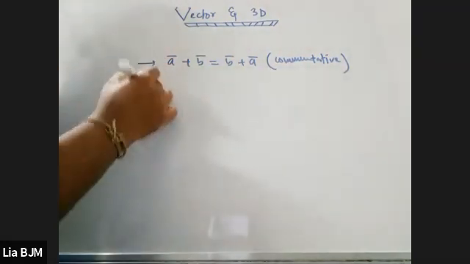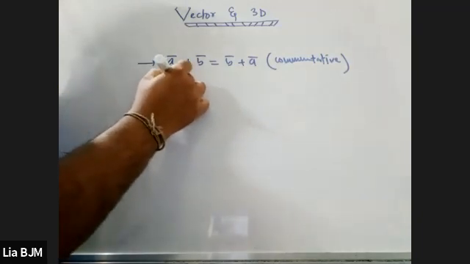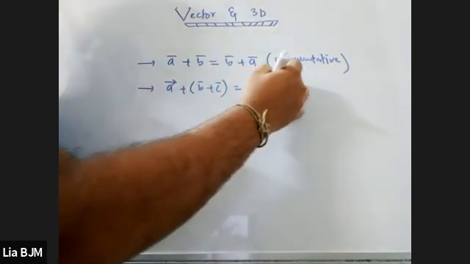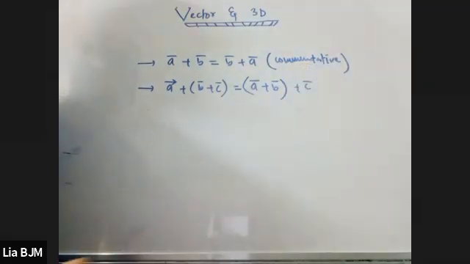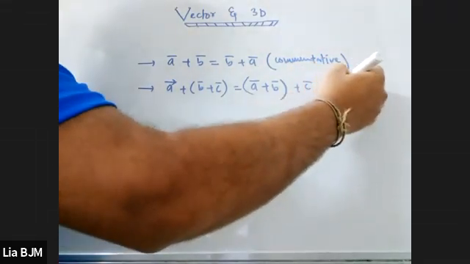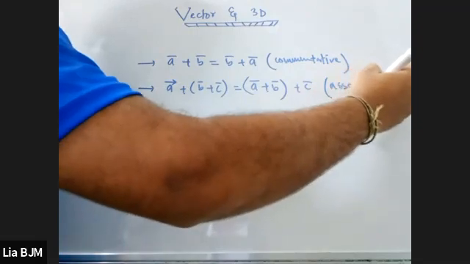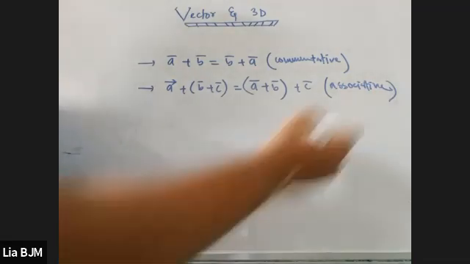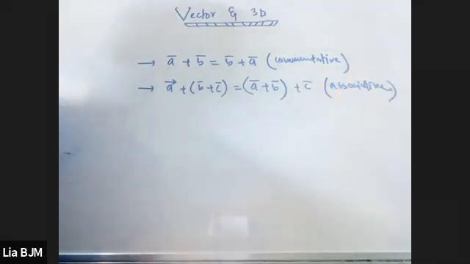And the next thing is that they are associative also. That means if I write a vector plus b vector plus c vector, that has the same meaning as a vector plus b vector plus c vector, grouped differently. Why is it so? Because they are associative, or we can say associativity. Okay, anyway, is it understandable? Clear? Yes, sir.